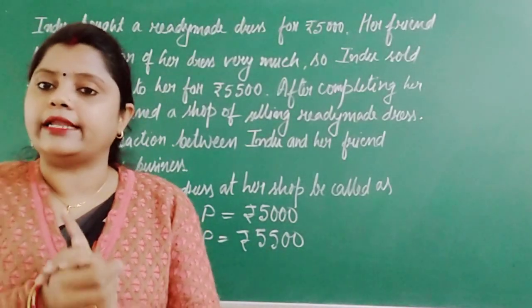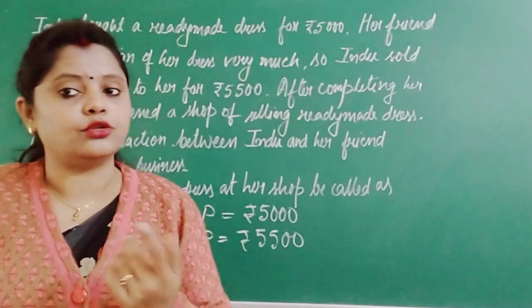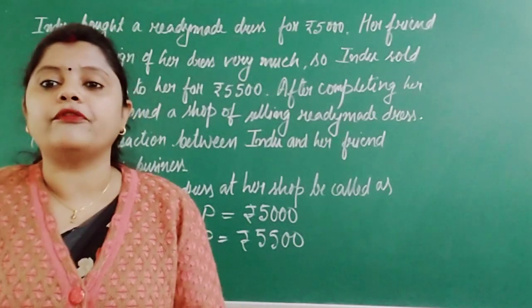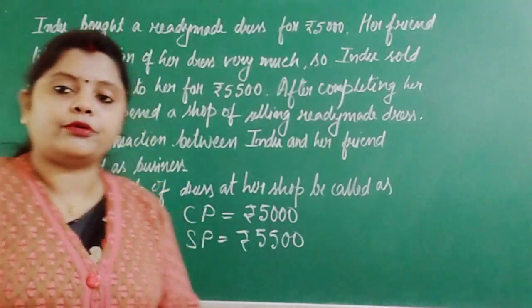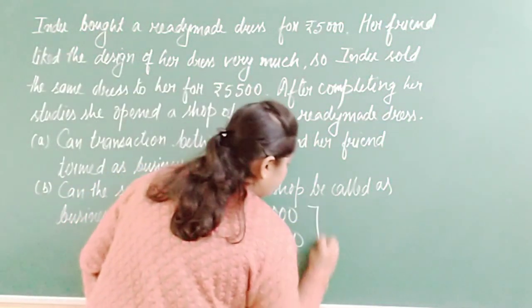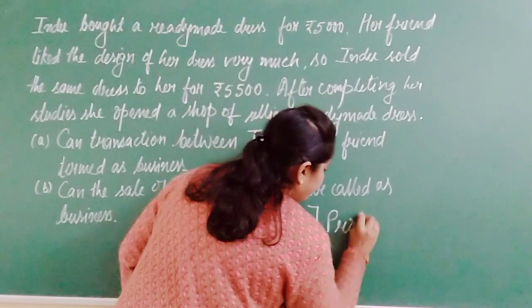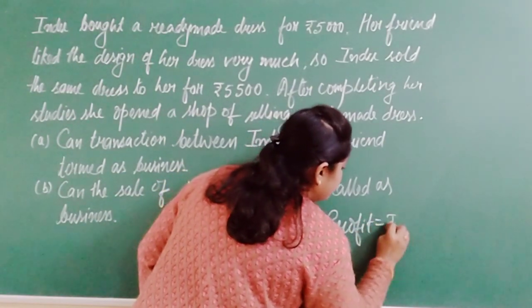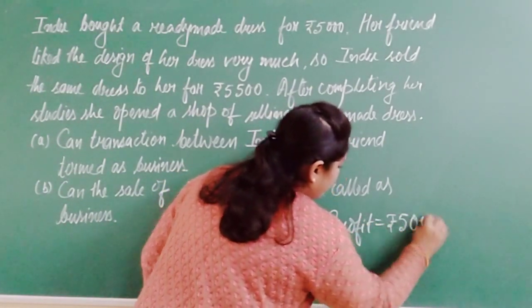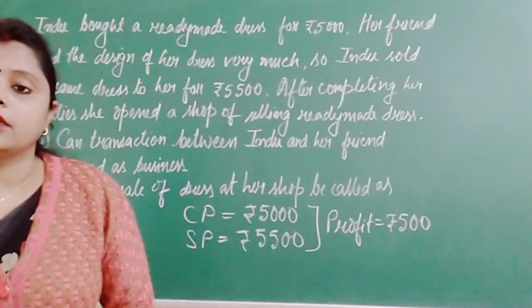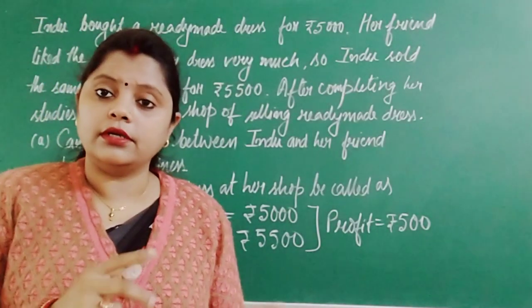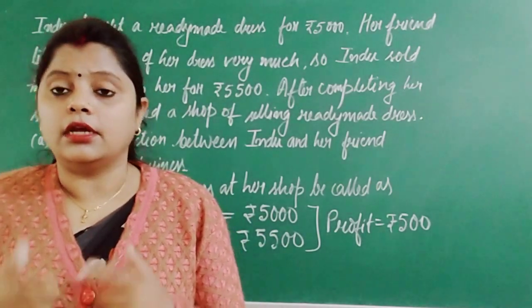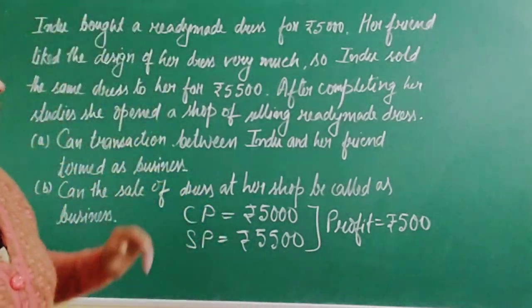If you see here, selling price is more than cost price. So no doubt there is a profit. So profit of how much? 5,500 minus 5,000. So the profit is 500. So if you see the situation, the goods is being purchased, it is sold, profit is earned. Now, let's come to the question again.